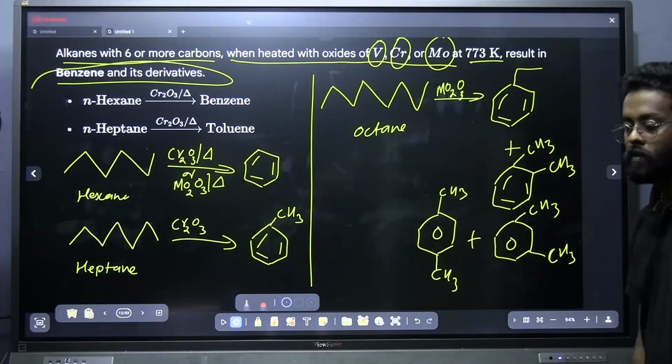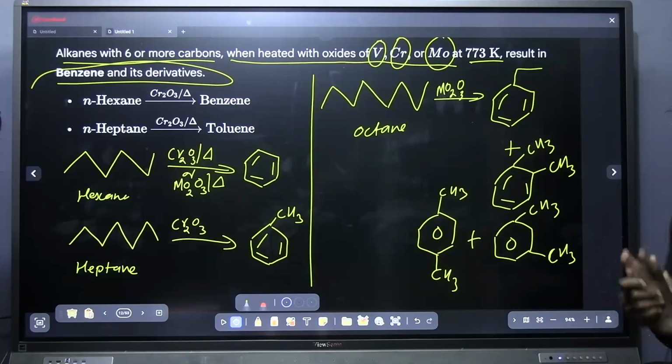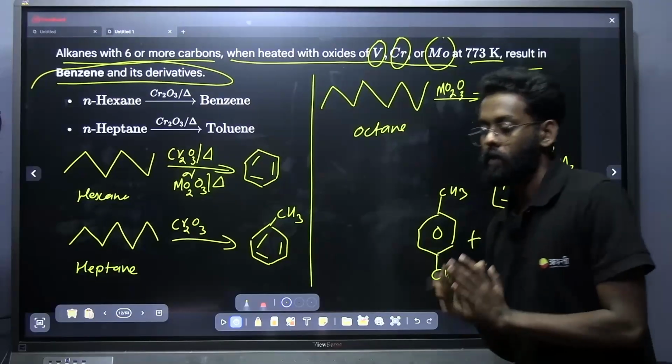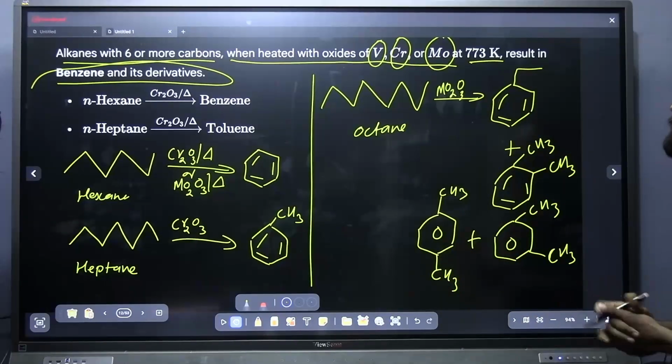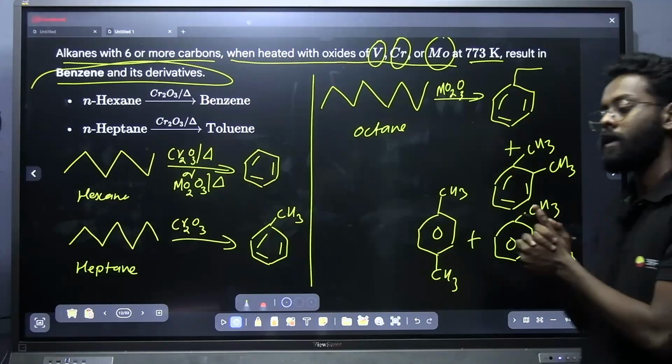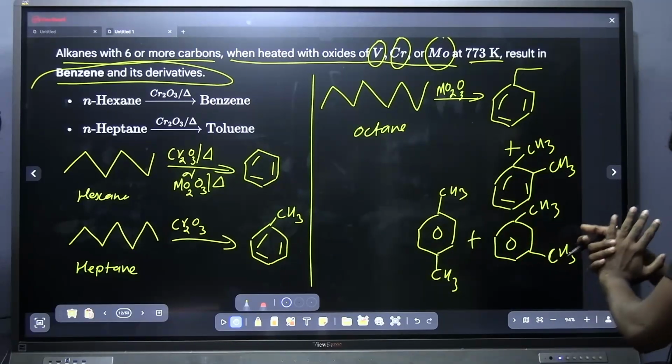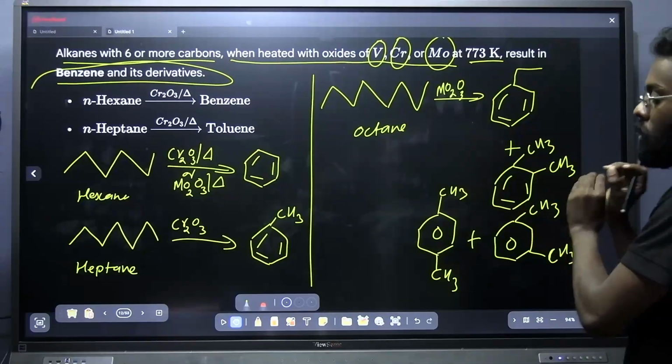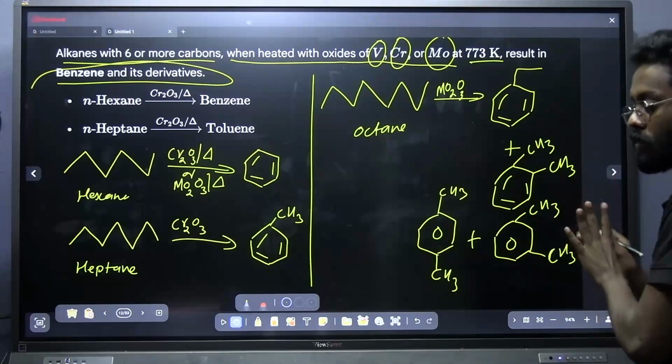Are you done? Yes, this is all about alkane. Alkane we have completed the properties and preparations. Make a note, these are the only important points you have to note down for alkane. Remaining are not that much asked in the exams. So these points you have to make a proper note of. Okay.